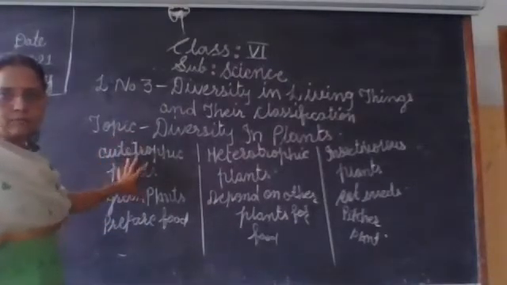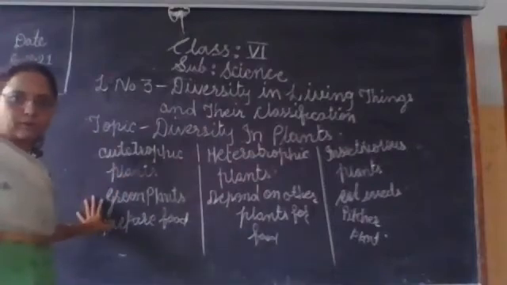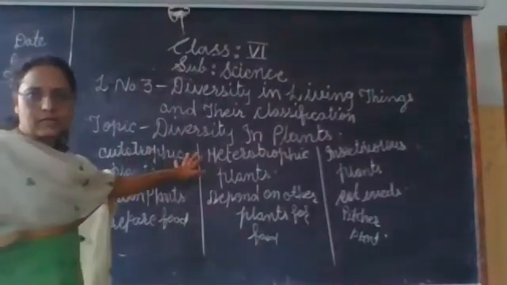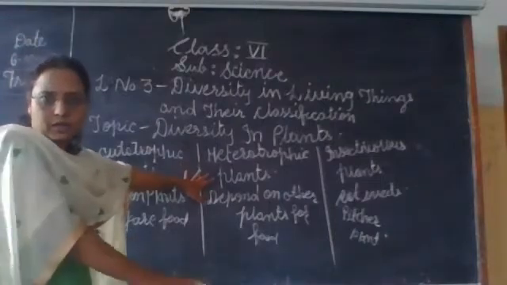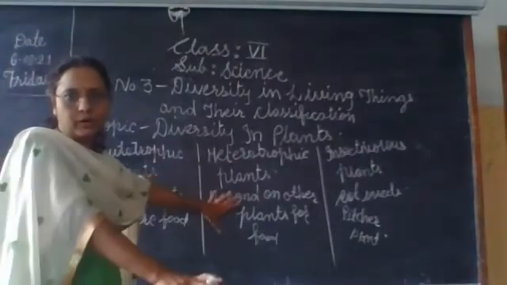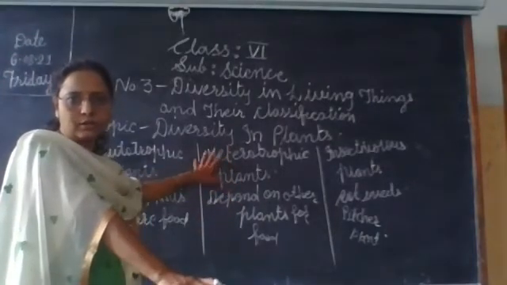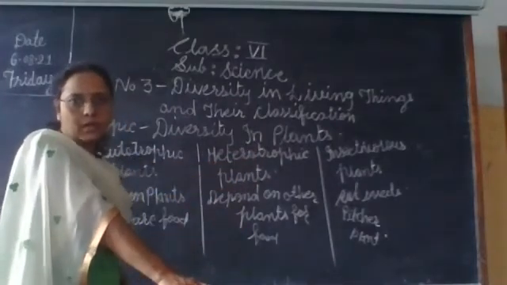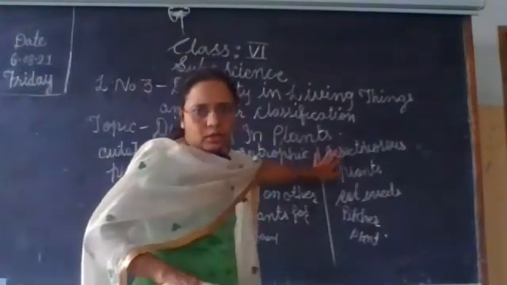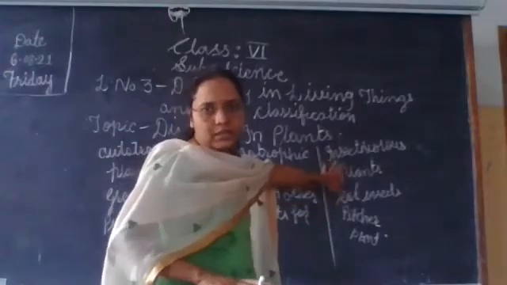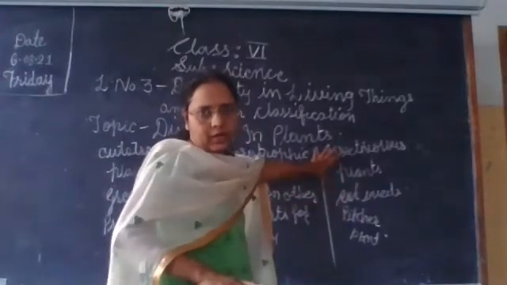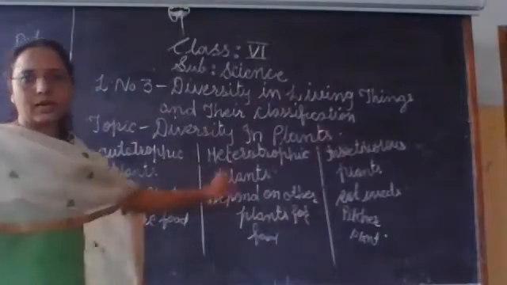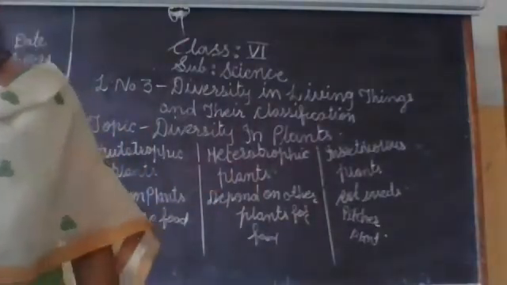जब जो सारे फूड फॉर्म करते हैं वो सारे ऑटोट्रॉफिक प्लांट्स में आएंगे, है ना, ऑल ग्रीन प्लांट्स. जो प्लांट्स है दे नॉन ग्रीन प्लांट, usually they depend on other plants for their food, they come in the heterotrophic plant group. Okay, and those plants that feed on insects, they come in the insectivorous plant group. Okay, so it is classified in 3.